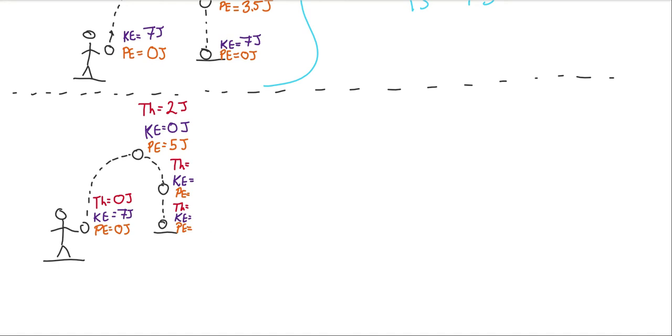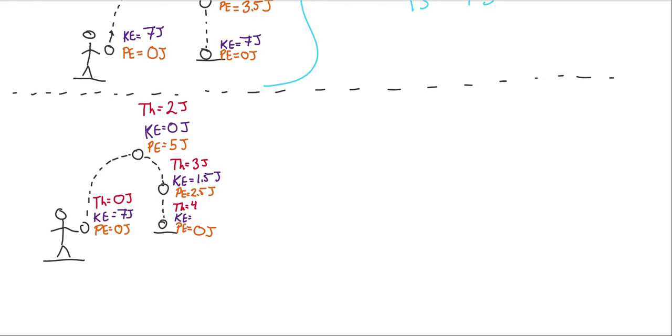What happens when it's halfway down? Well, halfway down has half of the potential energy, but this thermal energy is going to continue to grow. What is our kinetic energy going to be this time? It's going to be 1.5 joules. Because what does our total always have to be? Hopefully you said 7.